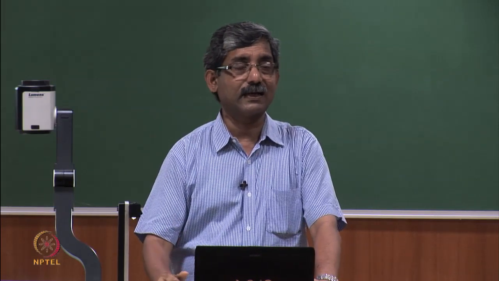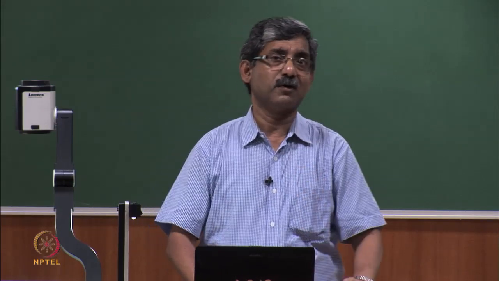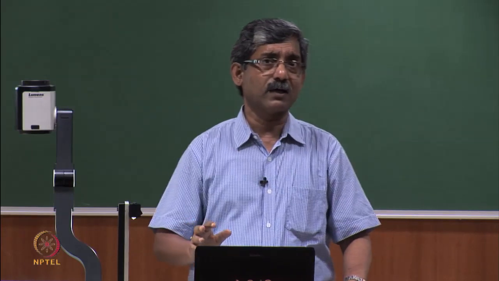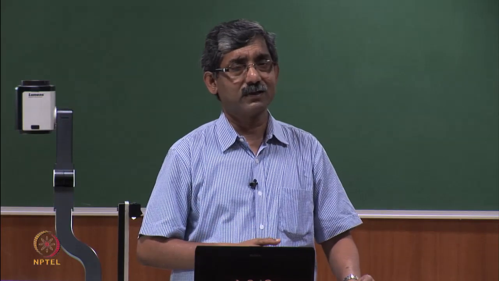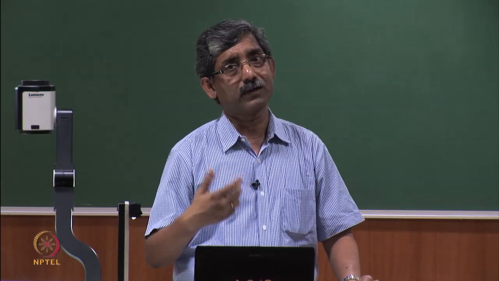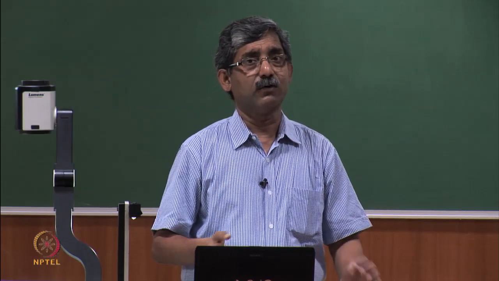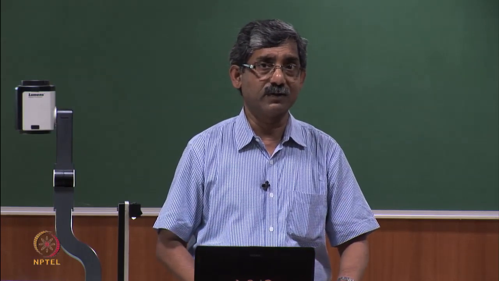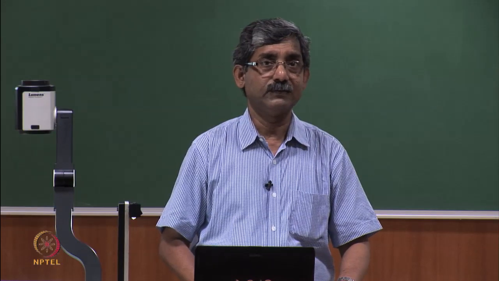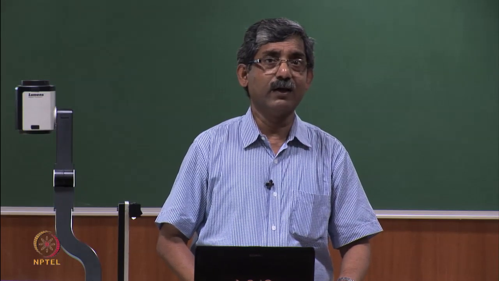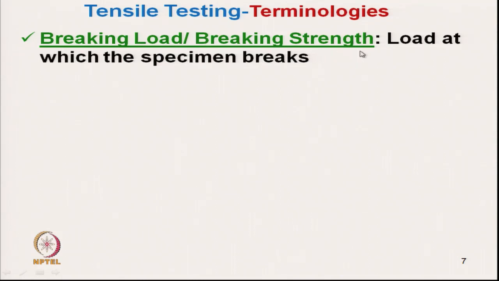Now, we will discuss the different terminologies which are used to express the tensile characteristics of textile materials. A few terminologies are specific to textile materials, but many others can be used for any engineering material. First is breaking load or breaking strength.